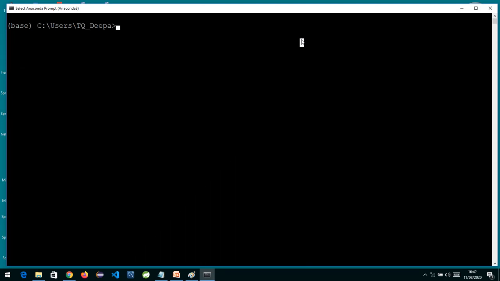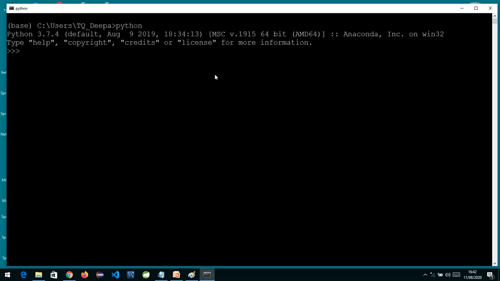Now I am going to show you what shell mode is. This is my Anaconda Prompt, and here I am going to type either py or the word python. When I write python, the shell has started, the Python interpreter has started. Now if I write the command 10 plus 20, the output over here is 30. So this is shell mode. Shell mode means you type a command and you immediately get the output. If I write 2 into 78, you will get the output 156.